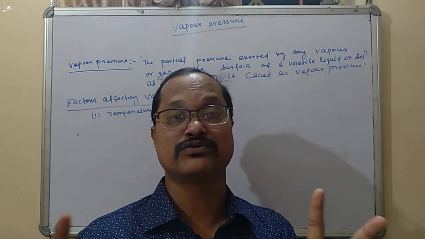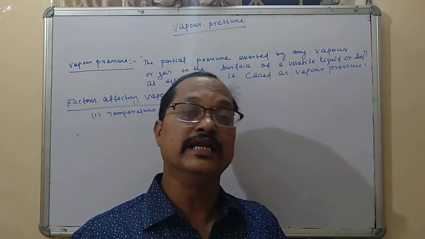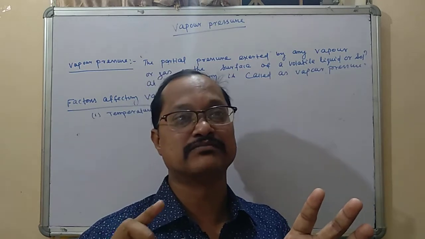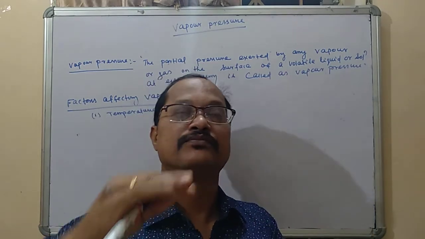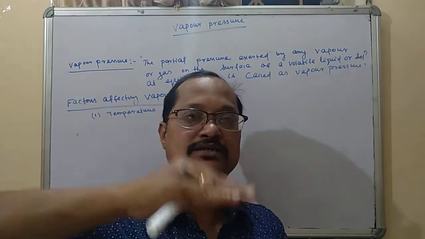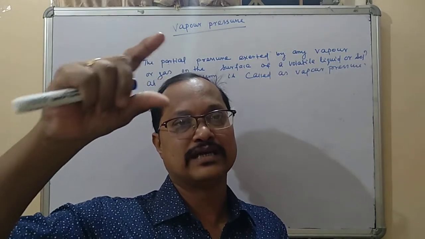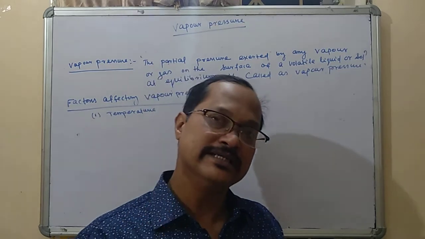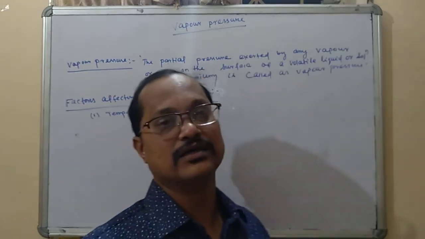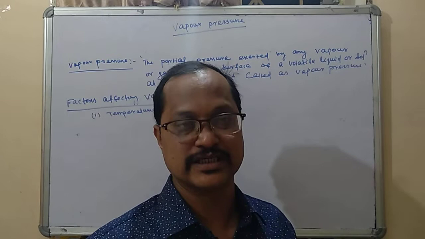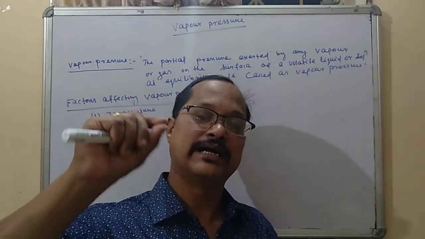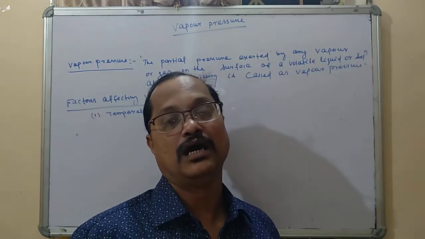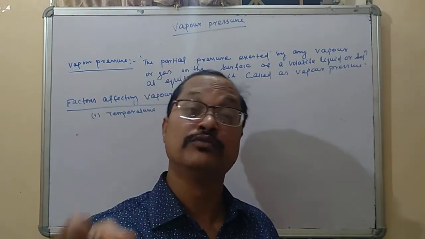Exactly, the vapor pressure we cannot calculate until all the particles, as per the energy content of the container, are converted to vapor; we cannot say it is the vapor pressure. So vapor pressure of the liquid or solution in a closed container means the maximum particles are converted to gas or vapor form, and in that state the equilibrium is attained.